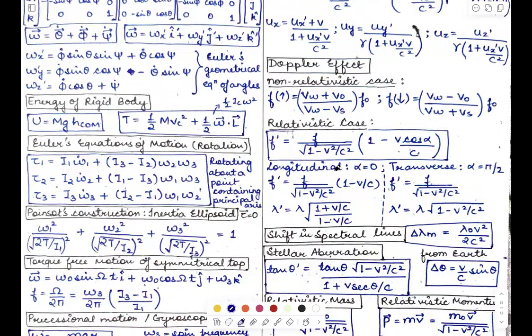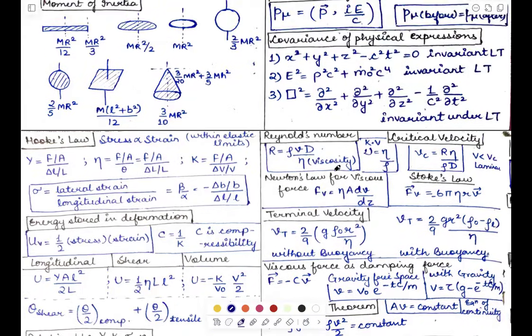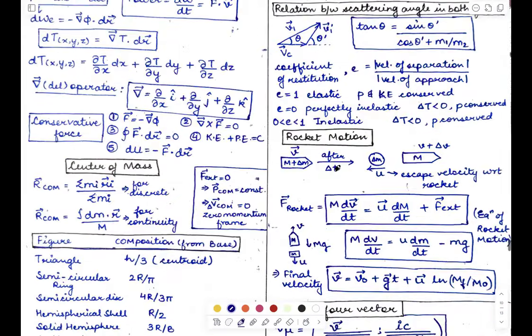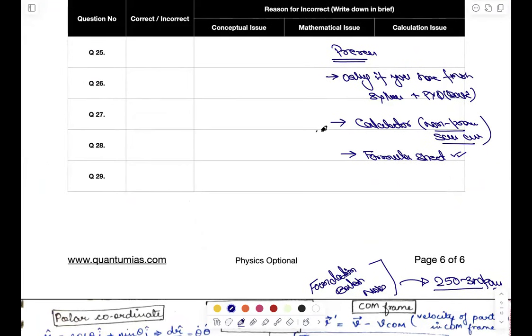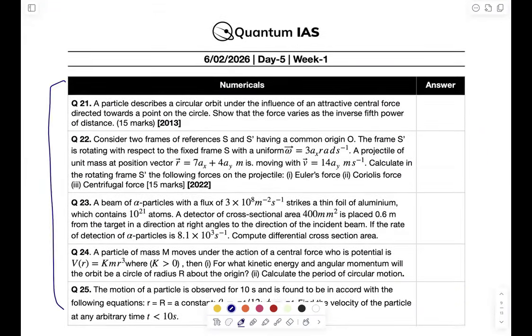1, 2, 3 and 4, I think 4 pages and 2 sheets. All the formulas of mechanics are here, right? So what you have to do, keep this formula sheet with you, keep the calculator with you, right? Get a print of this weekly assignment and make a separate notebook, जिसमें सॉल्व करोगे तुम लोग. That's all you have to do.